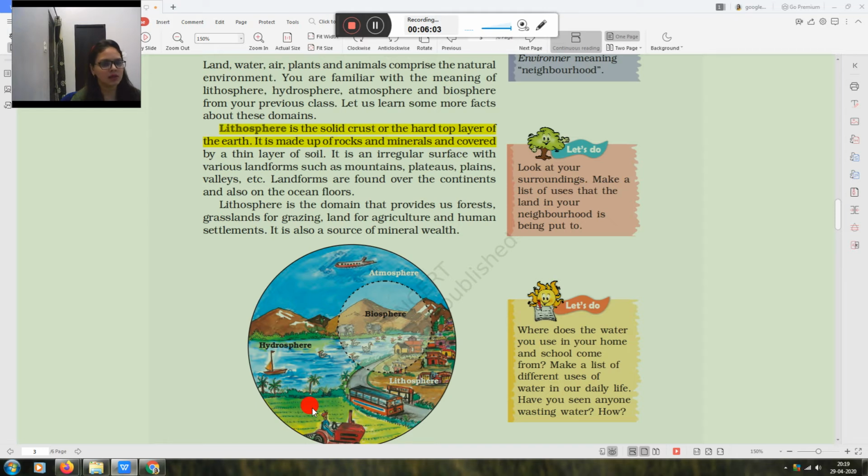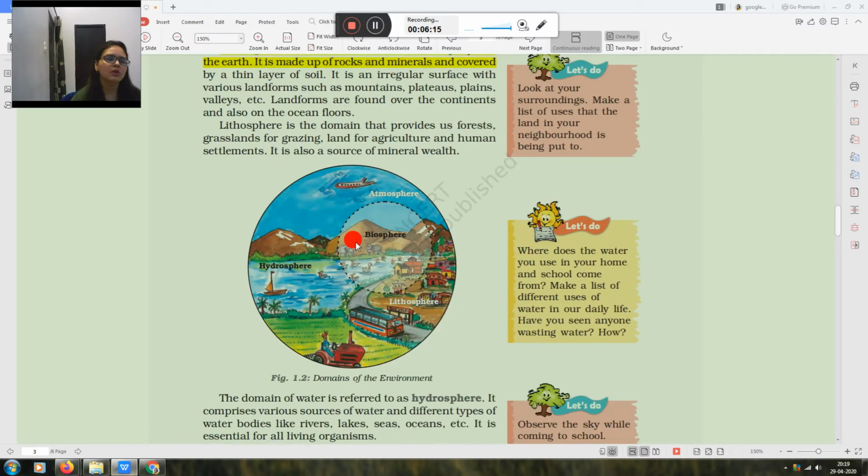Now next, lithosphere domains provide these things. So you can use lithosphere or land for forest, grassland, grazing, land for agriculture and human settlement. We know very well what the use of land is.